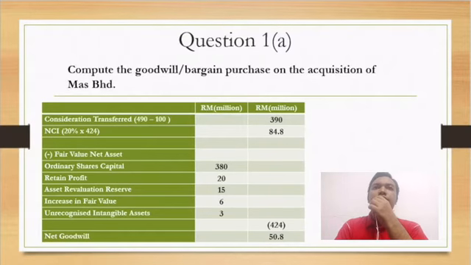Next, we'll go to the NCI. So this company's policy is to value the NCI at the proportionate share of fair value of net asset. So in simple language, the NCI will use the percentage times the fair value of net asset. So to find the NCI, we must find the fair value of net asset first.